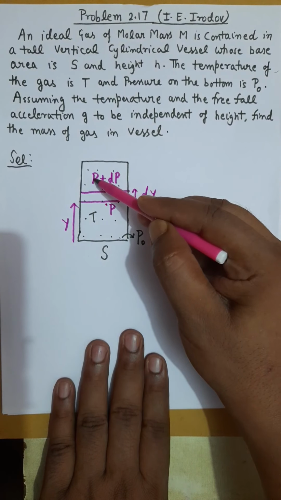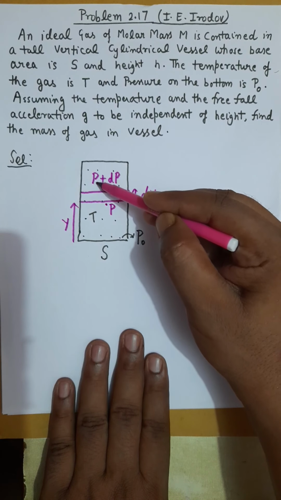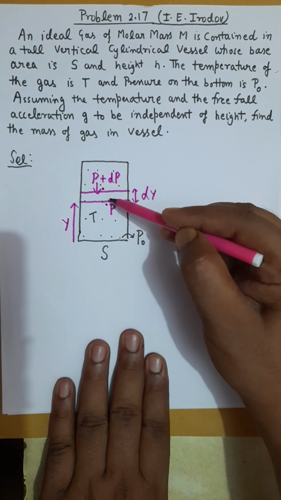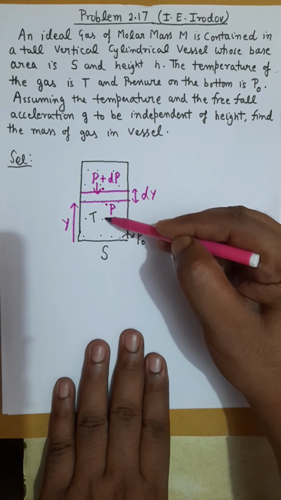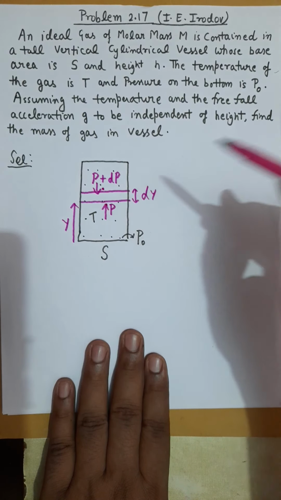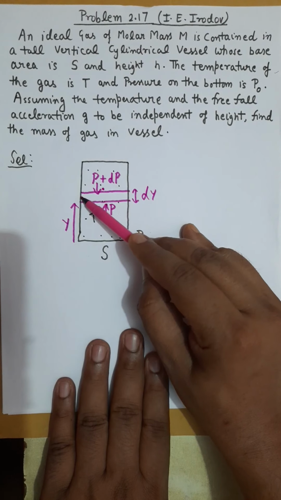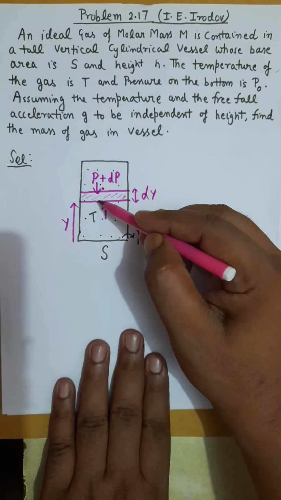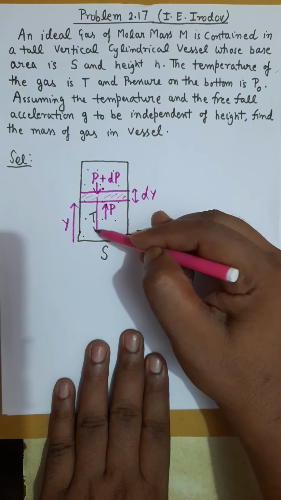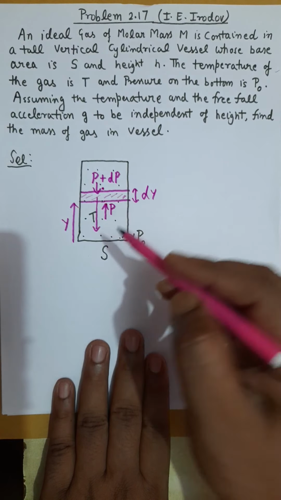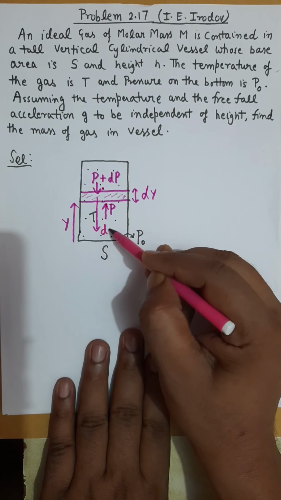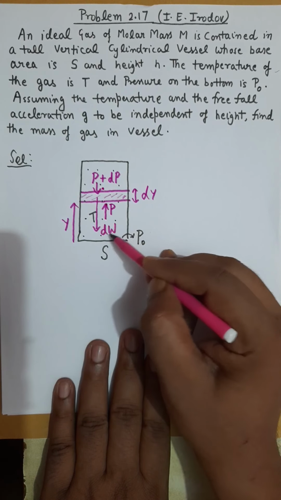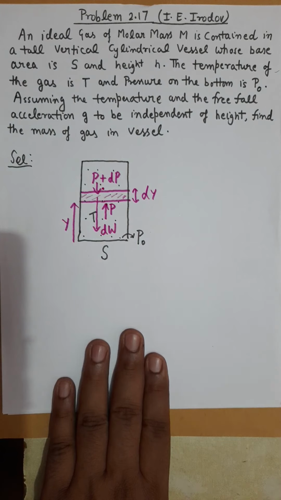So the pressure which is above this layer will exert a downward force, and the pressure which is below this layer will exert upward force. And obviously this layer will have certain weight, so it will have certain force also in the force by gravity. Let it be dW, that is the weight of that layer dy.